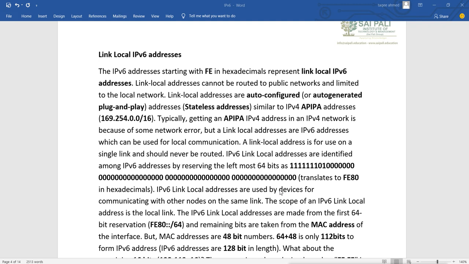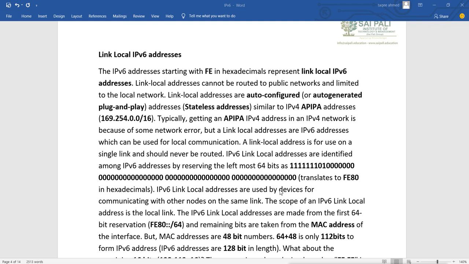But the same type of technology, the same type of feature, is now available in IPv6, and that is what link local addresses are. Typically, getting an APIPA IPv4 address in an IPv4 network is because of some network error. But link local addresses are IPv6 addresses which can be used for local communication, for use on a single link, and should never be routed.